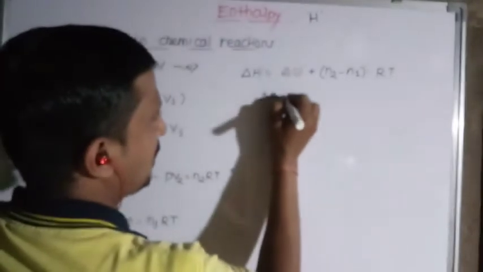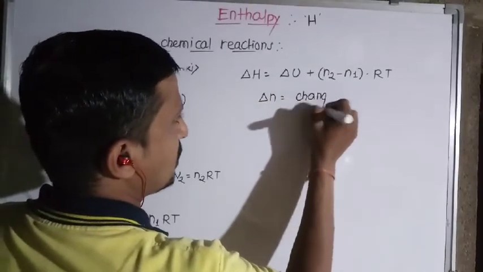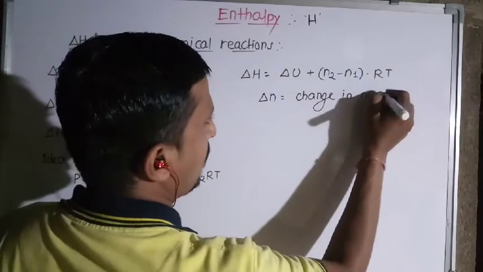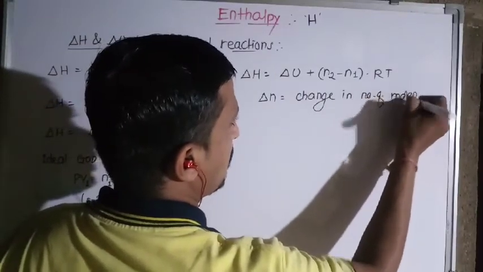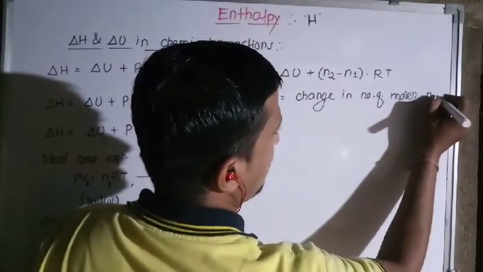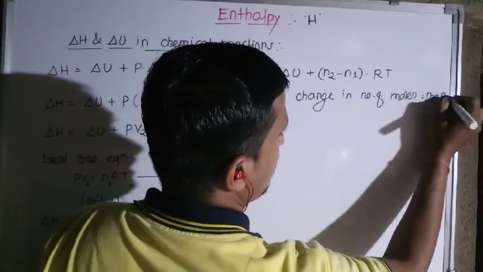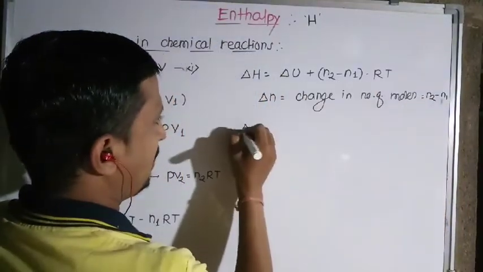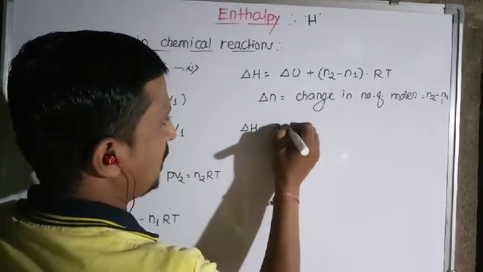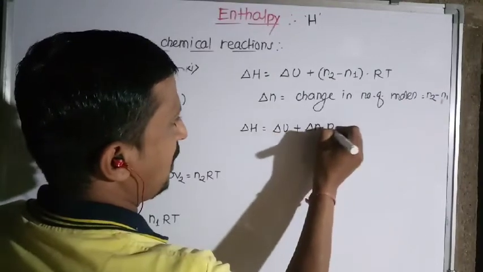So delta N is the change in number of moles of the gas during conversion from reactant to product. So it is N2 minus N1, and instead of that we can write delta N. So delta H is equal to delta U plus delta nRT.